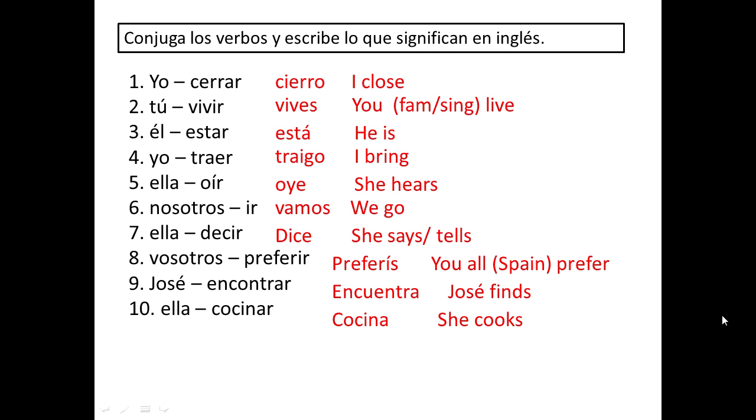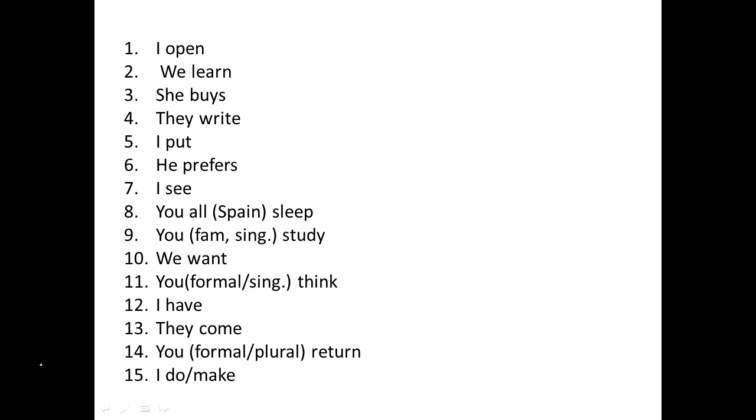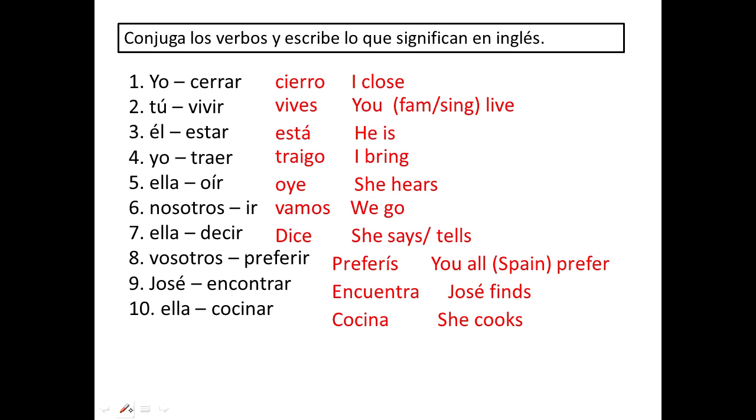With the use, be very careful to specify which you you're talking about. For example, in the tú form, this is the you familiar singular, as well as vosotros is you all in Spain, or you could also call this you all familiar, or you plural familiar.